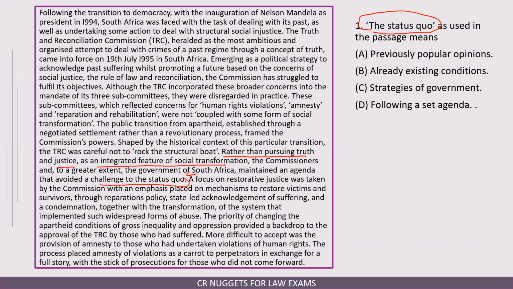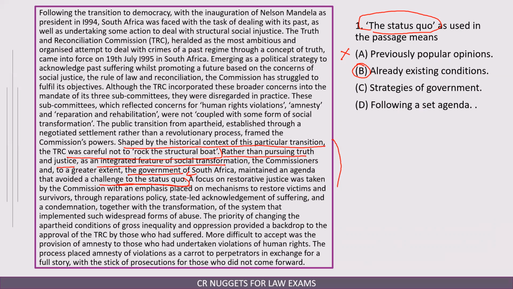Plus, even in the previous line, it is mentioned, shaped by the historical context of this particular transition, the TRC was careful not to rock the structural boat. Not to rock the structural boat means not to disturb the existing thing. So from these two lines again, we can say that the answer has to be the already existing condition. Let us see. Previously popular opinion. It is not about popular opinion. If anything, it should be about the government. Yeah, right. Maintained an agenda to avoid a challenge to the government. But how can it be the government? Because how can the government avoid a challenge to the government?